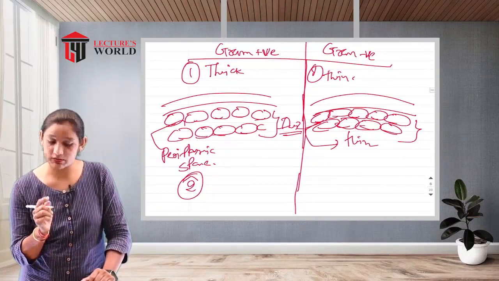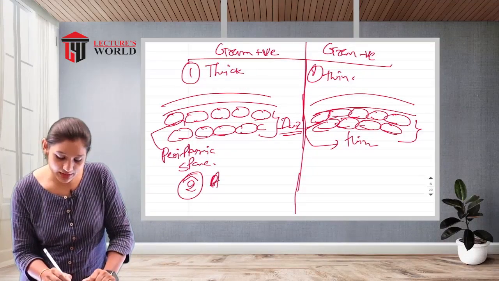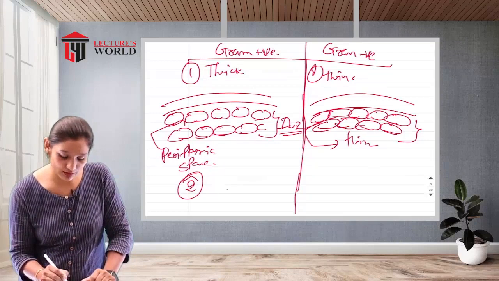The next one, the bacteria after the staining. I am talking about the bacteria after the staining. Let's talk about that.